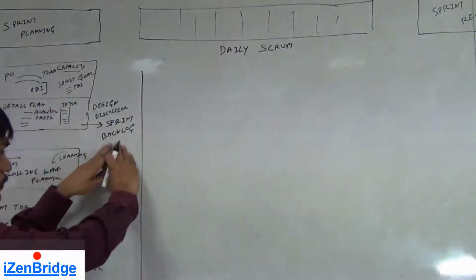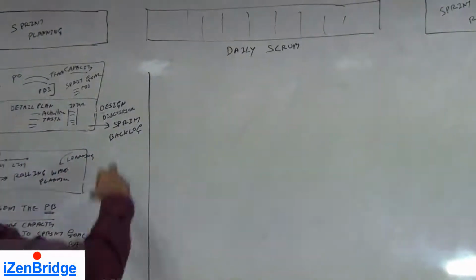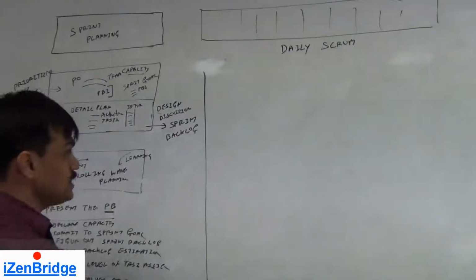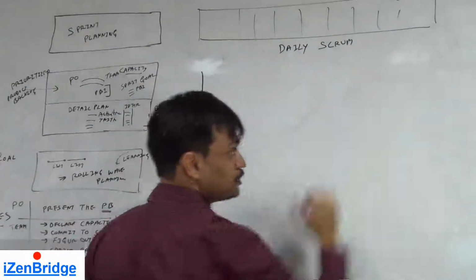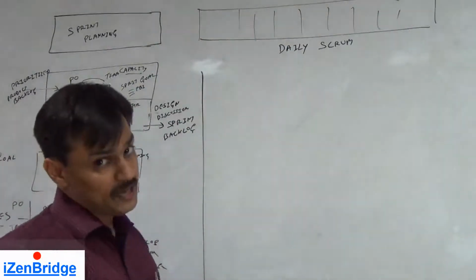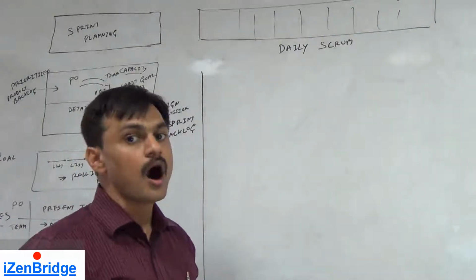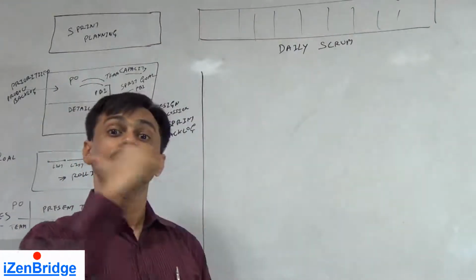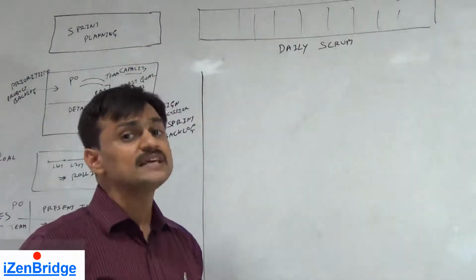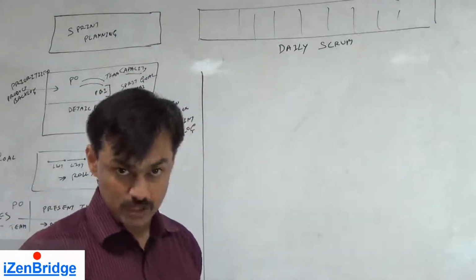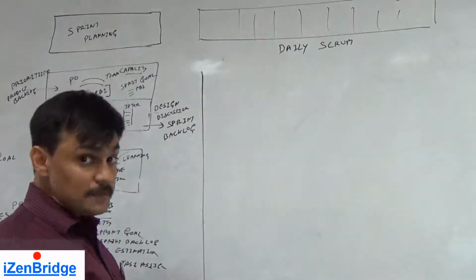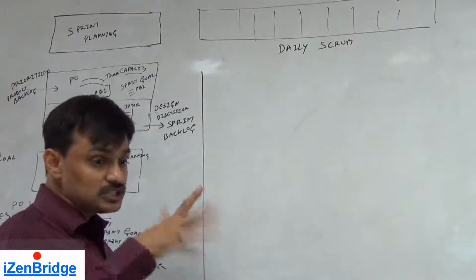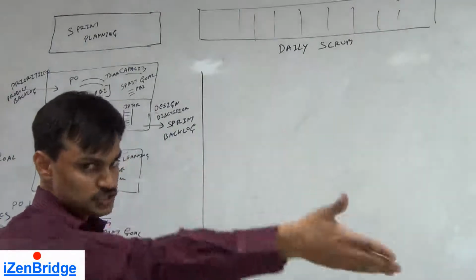So what do we do? We started with a sprint backlog. We have a sprint goal in our hand. This is for the complete sprint duration. Now on a day-to-day basis, we need to look at how well we are doing against sprint goals. What is the plan for the next 24 hours? So the daily scrum helps us in creating and synchronizing the plan for the next 24 hours.